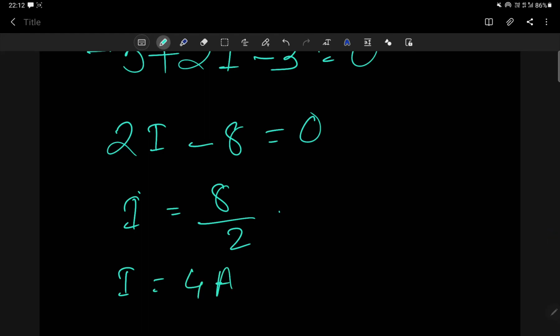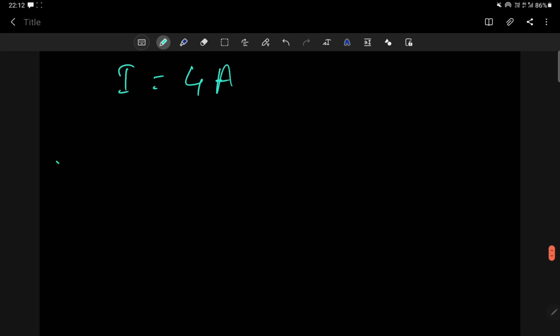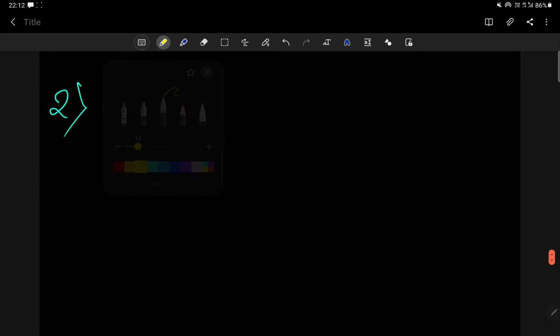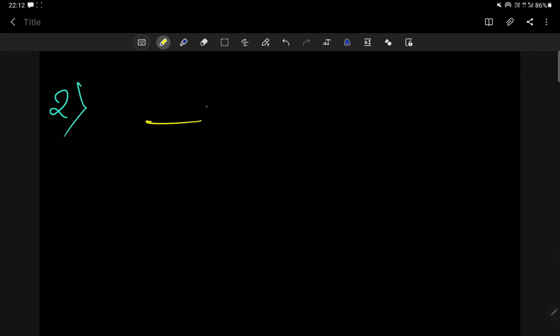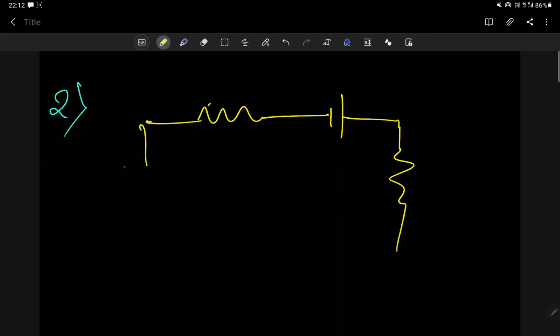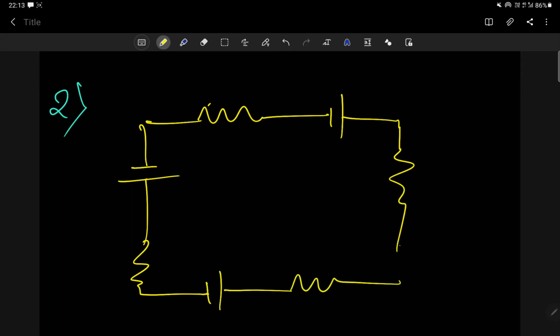Correct. Okay, so let me give you the second question. Suppose this is a resistor, one source, one resistor, another source, another resistor, another source, another resistor. Correct.